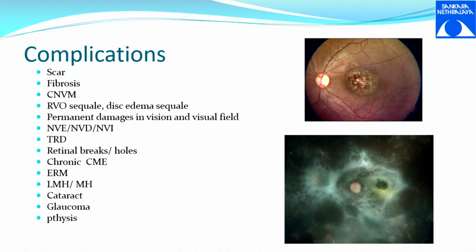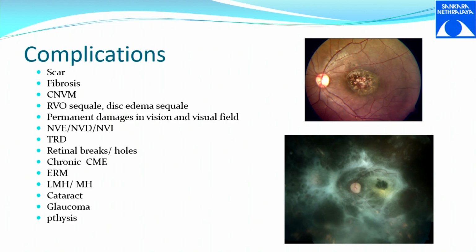The lesions can scar, it can fibrose, it can develop a CNVM, because when the inflammation leaves, there is a residual damage that happens in the natural part of the retina. The normal anatomy is altered and disturbed.